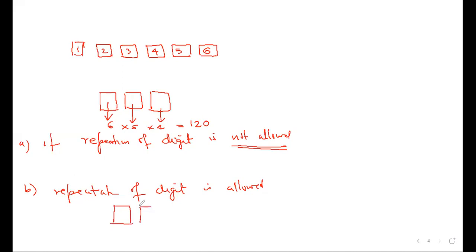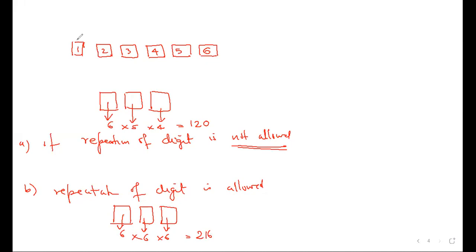6 into 6 into 6. Then digits can be repeated. 6 into 6 into 6, that is 216. All of you agree with this answer? Any doubt, anybody?